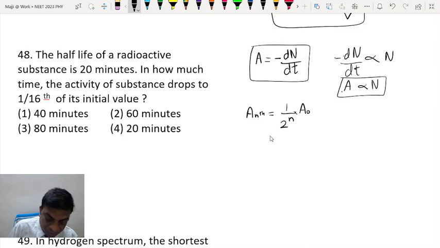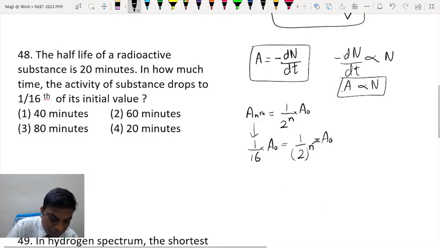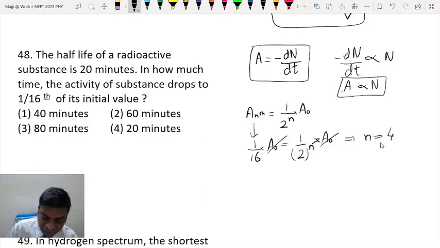Okay. Now here, as per the question, this is 1 by 16th of the initial activity. So that can be expressed as 2 power n, is it? So 2 power what will be equal to 16? You know, 2 to the power 4 is equal to 16. So at the end of 4 half lives, the activity would have reduced to 1 by 16th of the initial value.